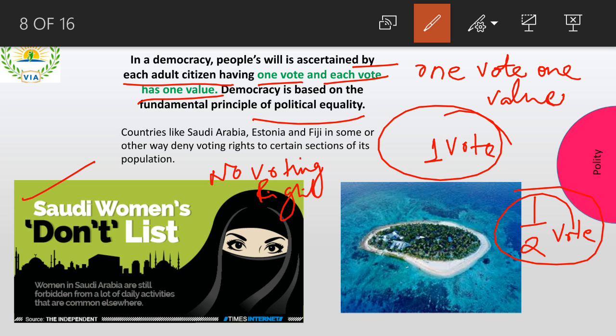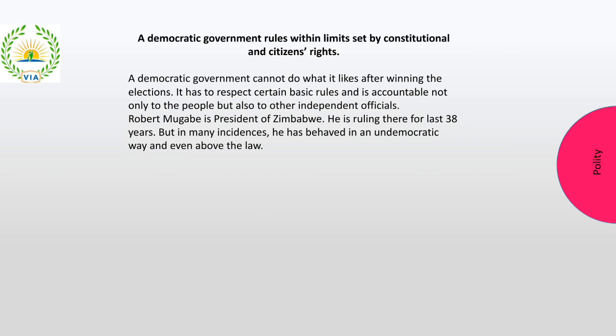So again, discrimination. What they say here is, in politics and in democratic politics, there should not be any kind of discrimination. There is always political equality. So that is what they're trying to explain to us through the third particular feature. Now coming to the last feature, a very important feature again, right? A democratic government cannot do what it likes to do. Okay, I want you to understand this one as well, right?